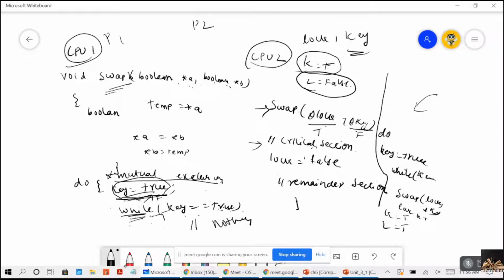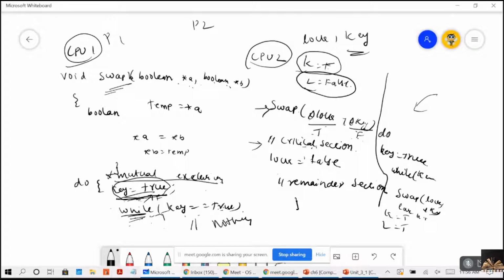So when you are swapping these two, key will be false and lock will be true, because initially lock is false and key is true. Because you are swapping this, your lock will be true and key will be false. Now the system is in the critical section. Let's consider that the system is in the critical section.